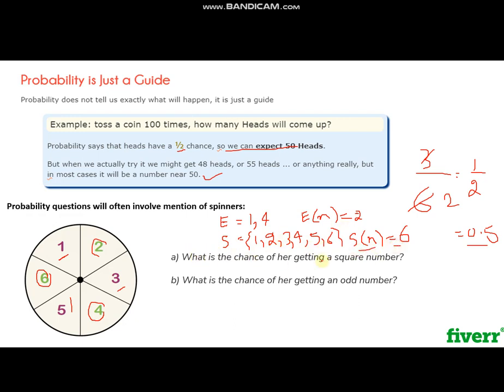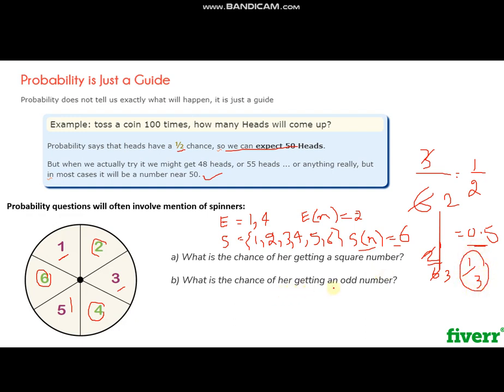So the chance of getting a square number is 2 divided by 6, which is 1 divided by 3, in simplest fraction form.